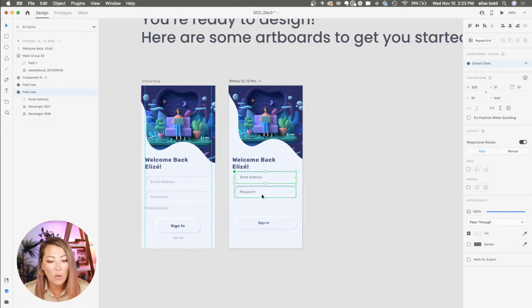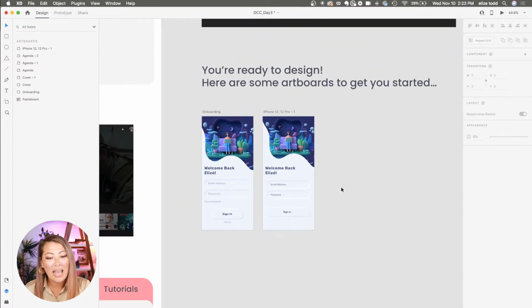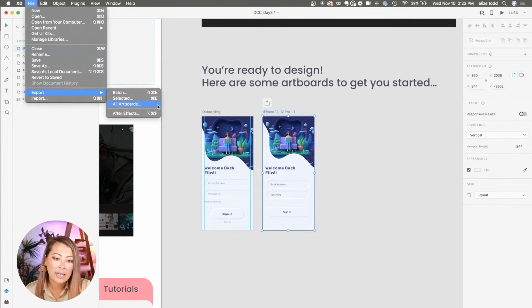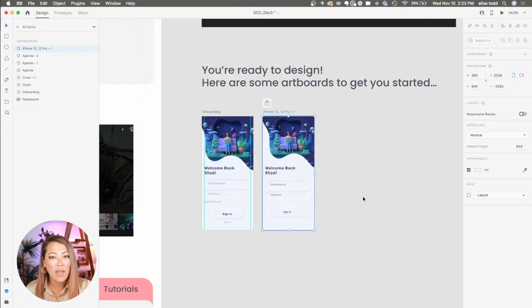Yay. Now, once you have that, you're going to be ready to share it. You're going to want to show it to everyone, right? Because you're like, look at the great work that I did. So from here, if you just want to share the image, you have the option to select the artboard, File, Export Selected as an image, okay? And you can export that as a PNG image, and that allows you to upload it into Discord.